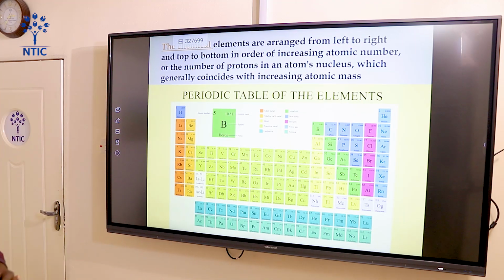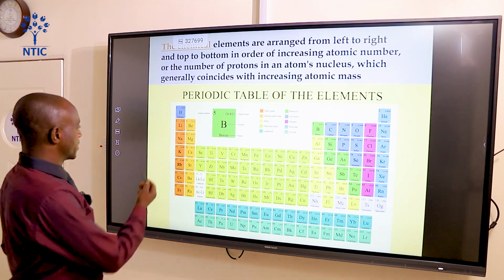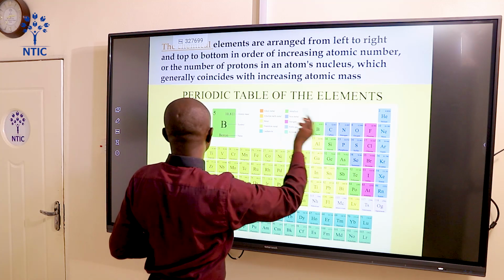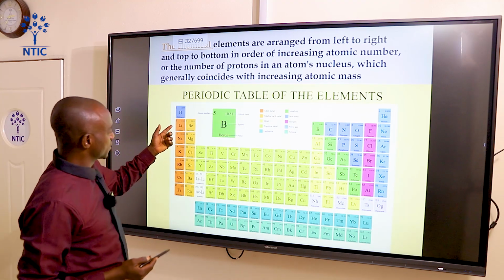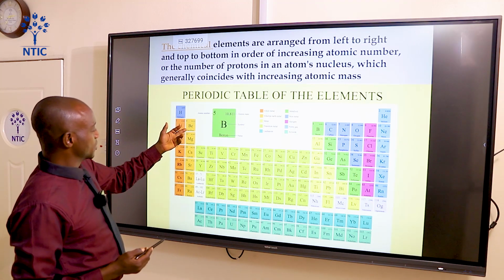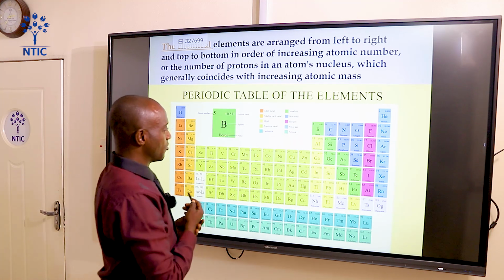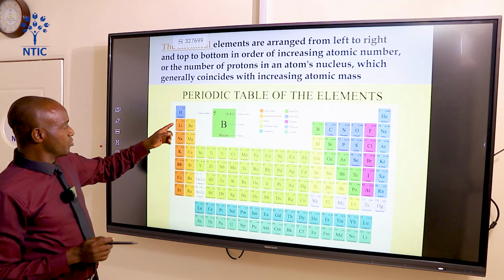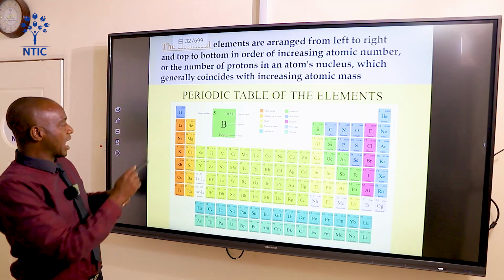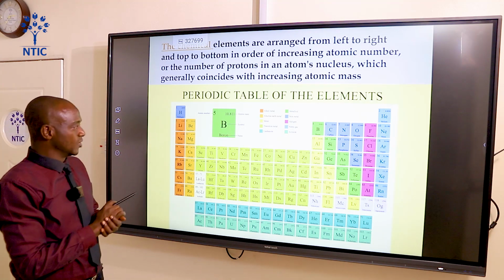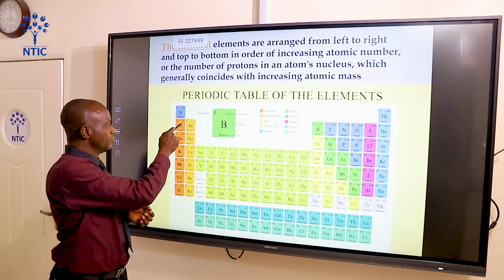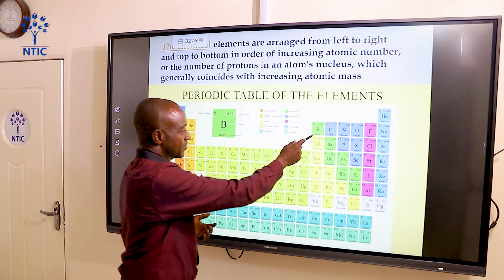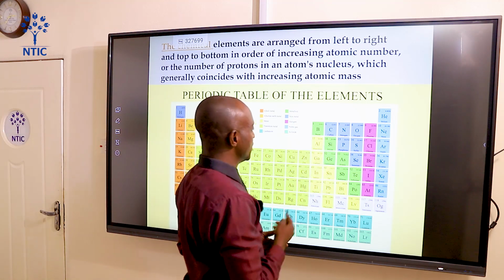The chemical elements are arranged from left to right. You can see this is from hydrogen to helium, 1, 2, lithium. Lithium is number 3. Beryllium is number 4. Boron is number 5. You can see the atomic number of lithium is 3, and the atomic mass is 6.7. Beryllium's atomic number is 4, that is the proton number. Boron is 5, carbon is 6, nitrogen is 7.